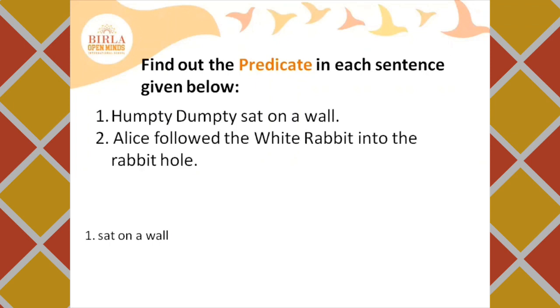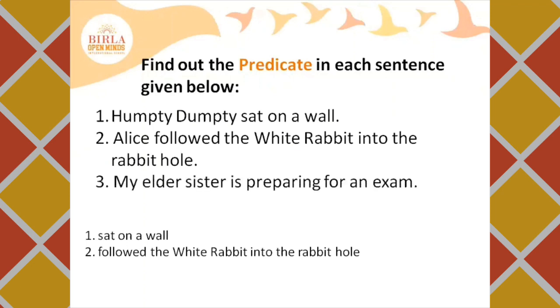Alice followed the white rabbit into the rabbit hole. What do you think is the predicate here? Right. Followed the white rabbit into the rabbit hole is the predicate in the sentence. Let's go to the third one. My elder sister is preparing for an exam. You are right. Is preparing for an exam is the predicate here.